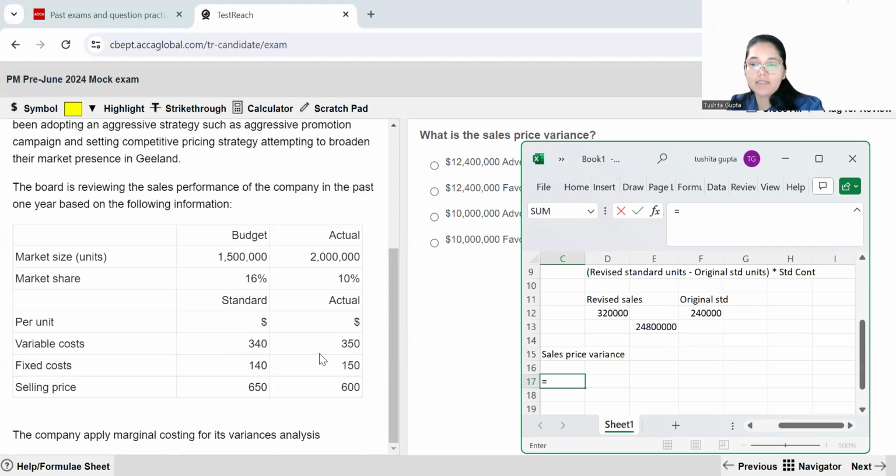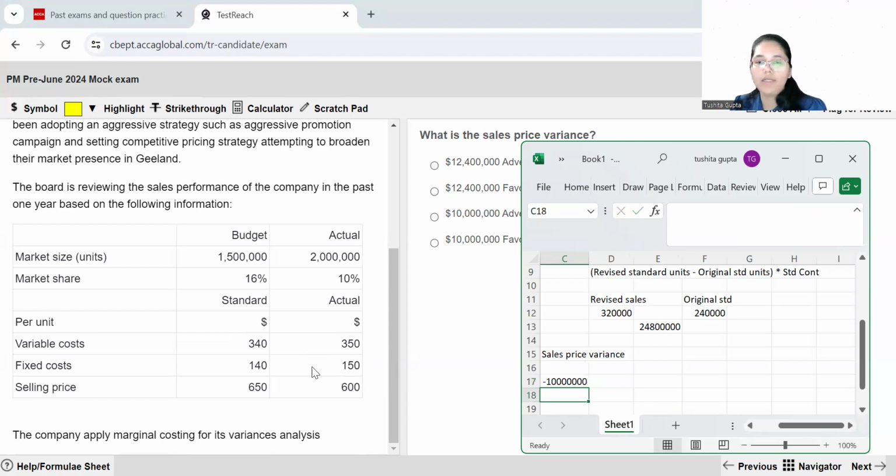So basically, it's nothing but the difference. 650 is what it should have been. 600 is what it has actually been. So actually, it has been a lesser figure. So I will take 600 first, so that I eventually come up with an adverse variance, and then I multiply this with my actual number of units. My actual number of units are nothing but 10% of 2 million.